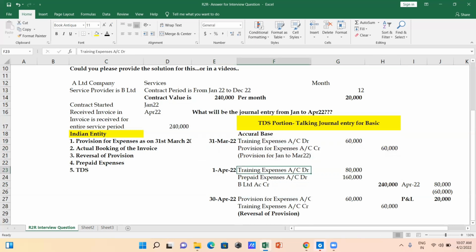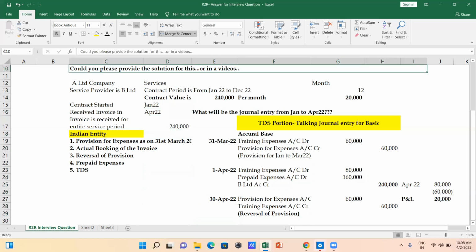We book the training expenses for the 4 months, the remaining goes to prepaid, and we reverse that provision in the same month. Going forward, month on month we reclassify the expenses from prepaid expenses to training expenses. That's the expected answer for this question.